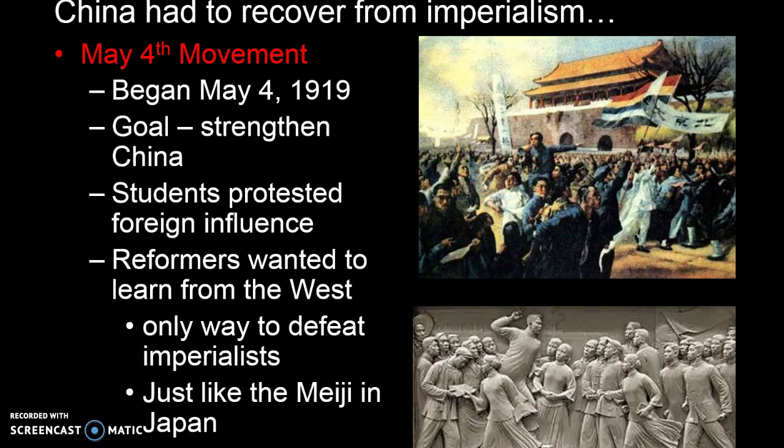So here's the May 4th movement, and with the May 4th movement, Sun Yat-sen became a part of that. It was many people, many students, many even women came out, and they were like, we're done with arranged marriages, and we want the foreigners out, and we want to go through a change.